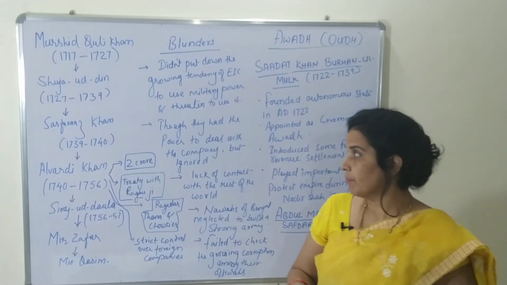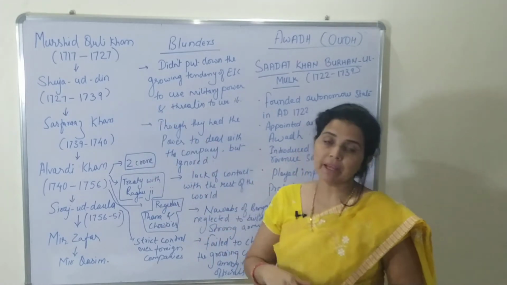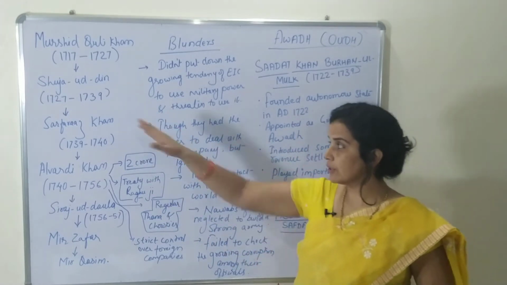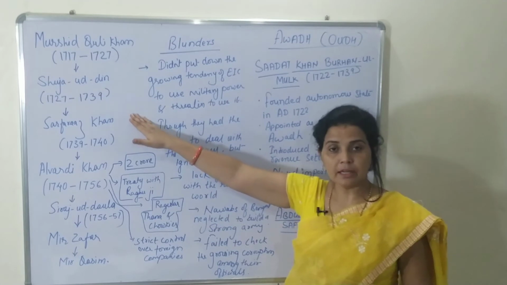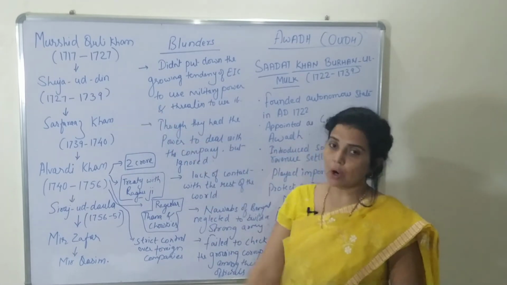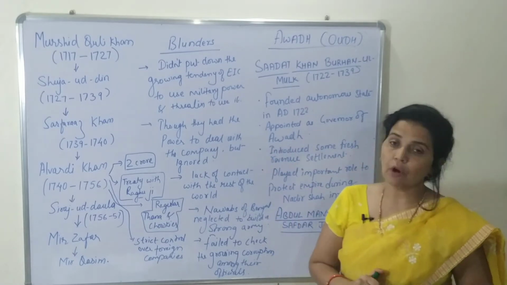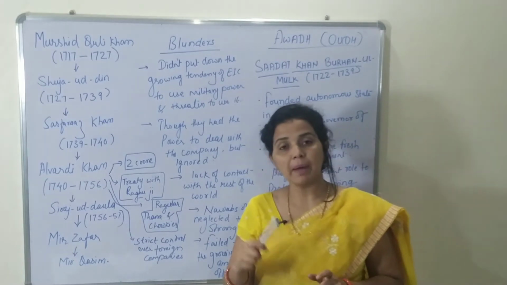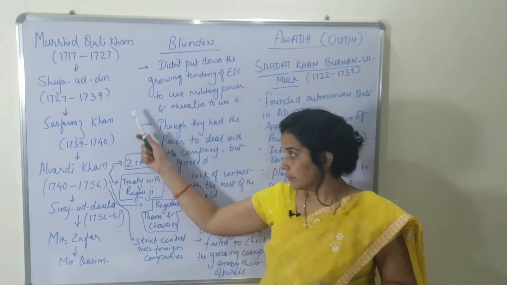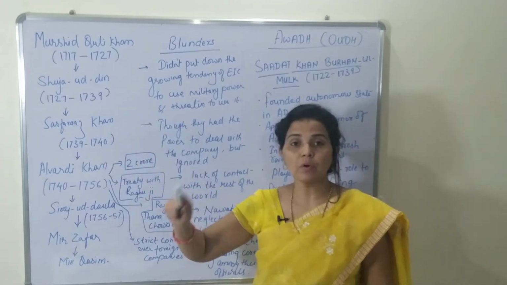Shujauddin became the Nawab from 1727 to 1739. He was also an able ruler. After that, Sarfaraz Khan came. Sarfaraz Khan was the son of Shujauddin, but he was killed by Alwardi Khan, who was the Subedar of Bengal at that time.